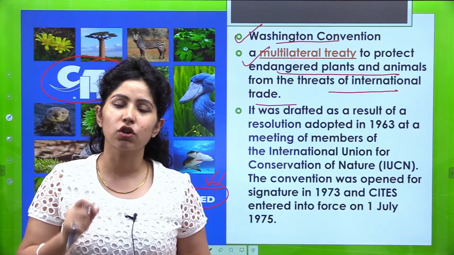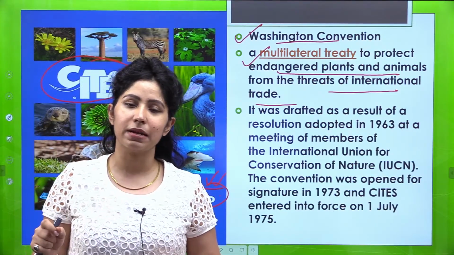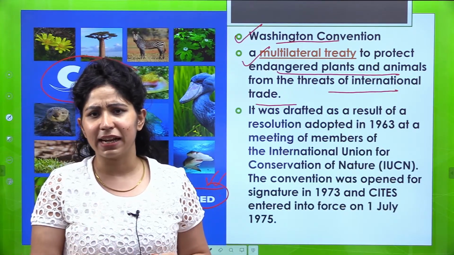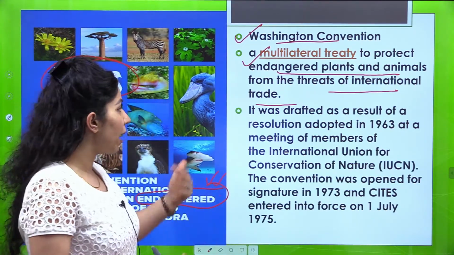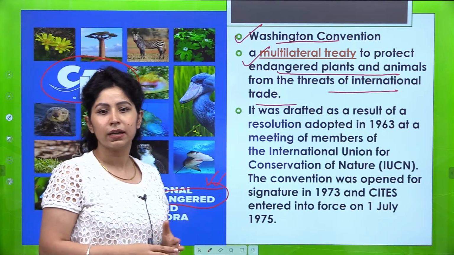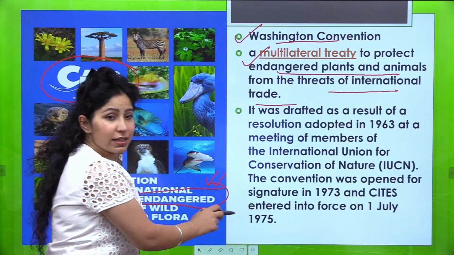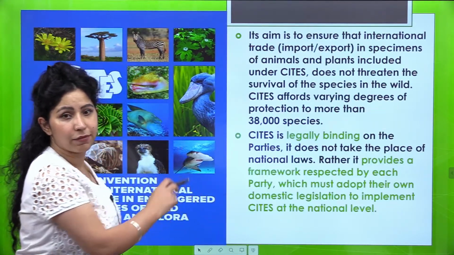There is a red list of biodiversity of plants and animal species. वो उनको categorize करते हैं कि कौन से plants या animals endangered हैं या extinct हो चुके हैं. So IUCN के members, they came together and they framed this convention. And this convention came into force in 1975.